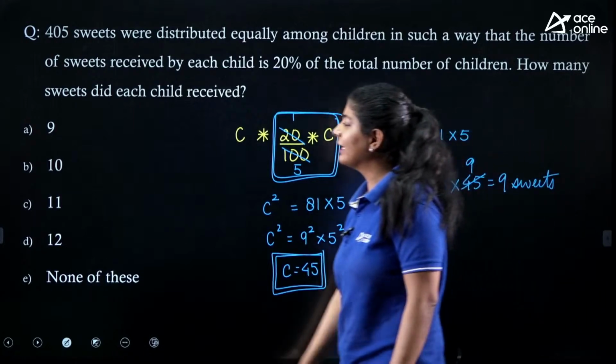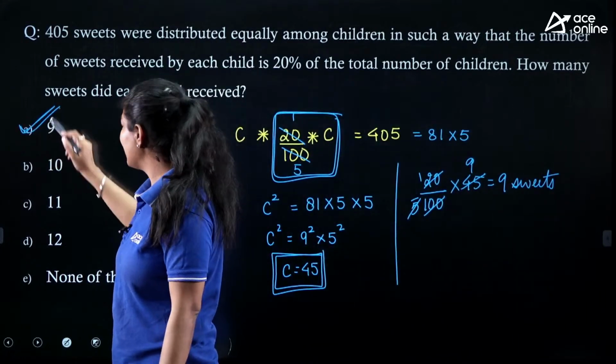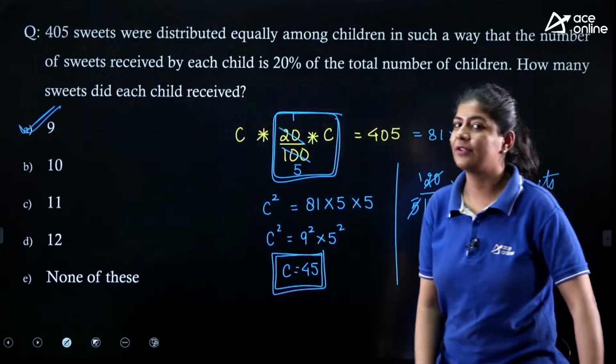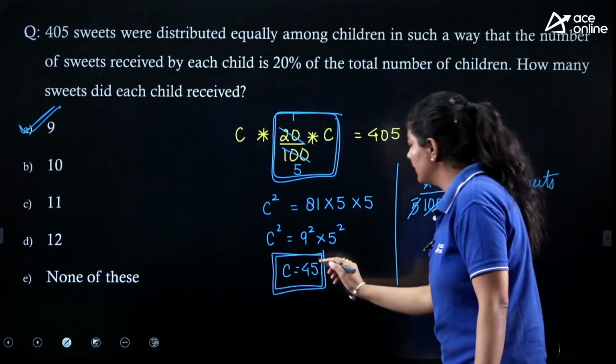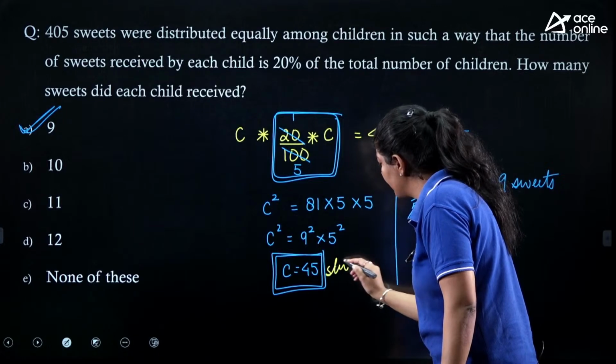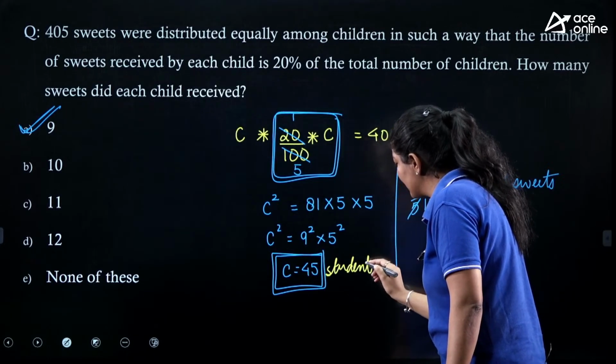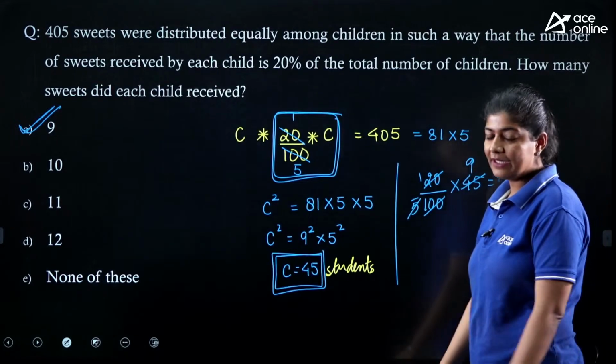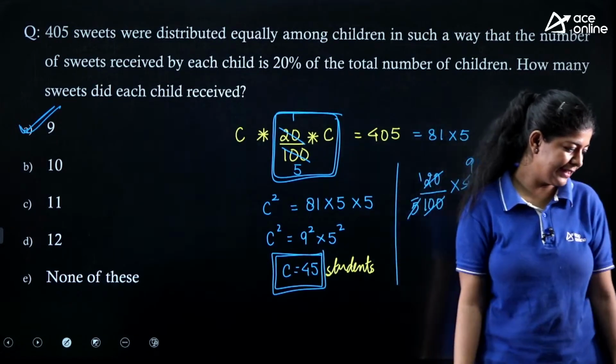That means option A is the correct one. This is the easiest question we have in today's session, right? So these are the 45 students, or children, and here we have 9 sweets. Option A is the correct one.